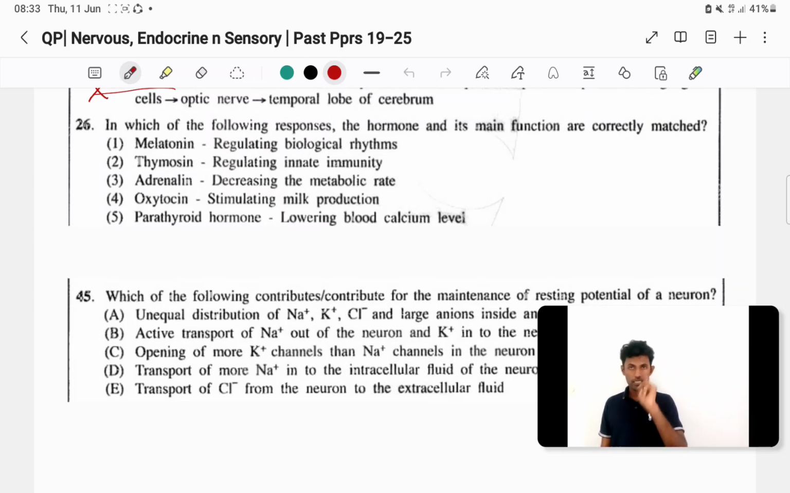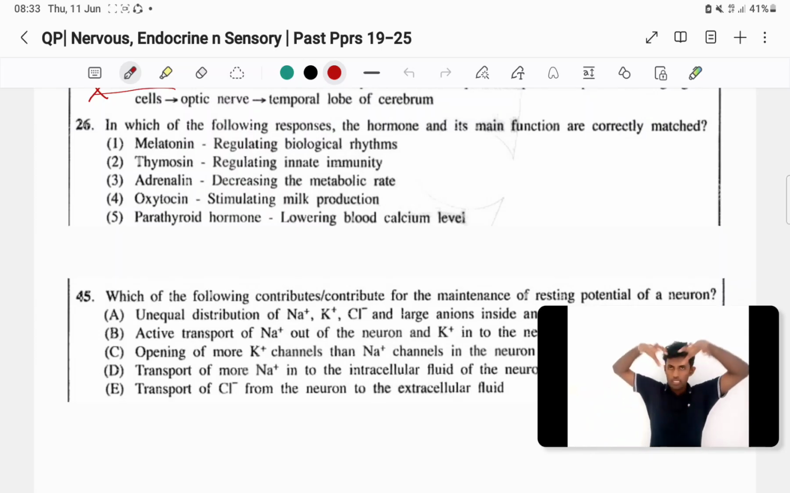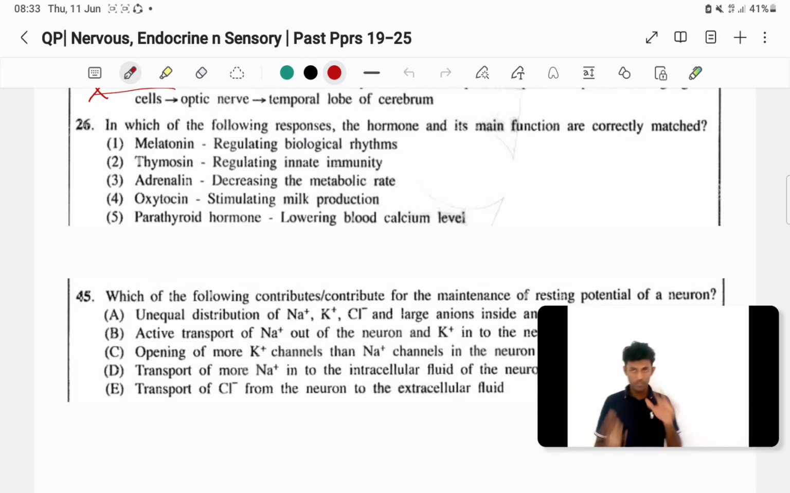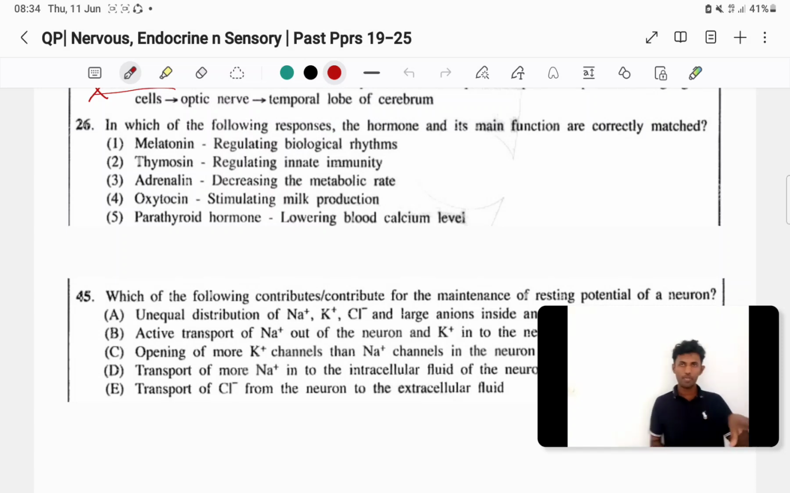Posterior pituitary. We know there are two parts of the pituitary, anterior and posterior pituitary. The anterior pituitary has lots of hormones, but the posterior pituitary only secretes two hormones, ADH and oxytocin. These two hormones are actually produced by the hypothalamus.